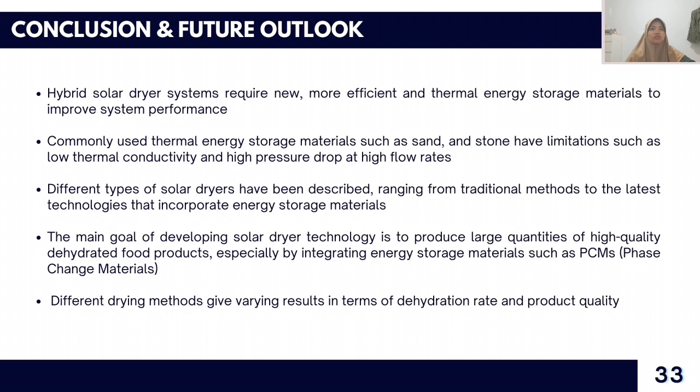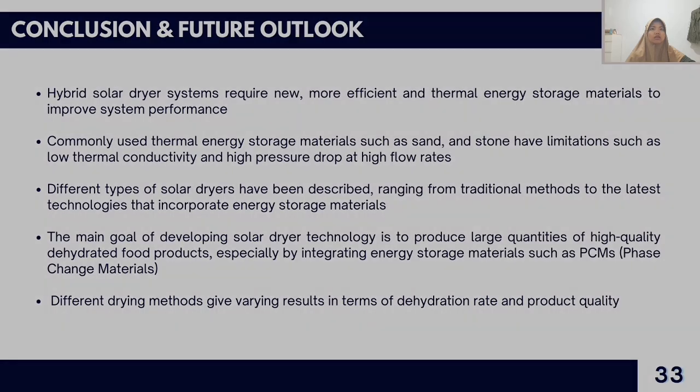The main goal of developing solar dryer technologies is to produce large quantities of high-quality dehydrated product, especially by integrating energy storage materials such as PCM, phase change materials, and different drying methods give varying results in terms of dehydration rate and product quality.